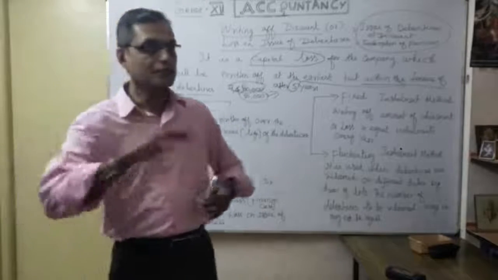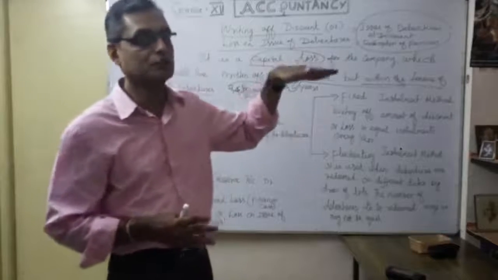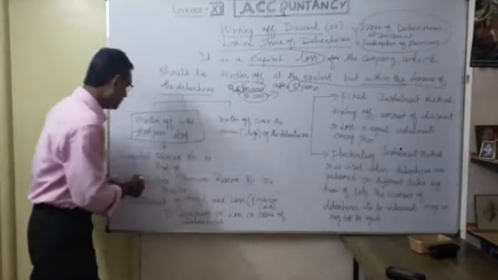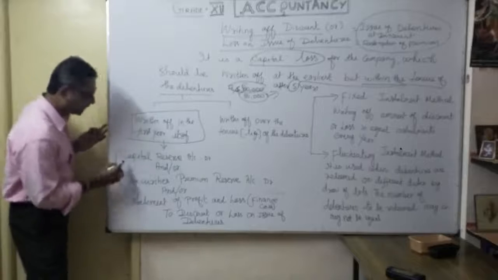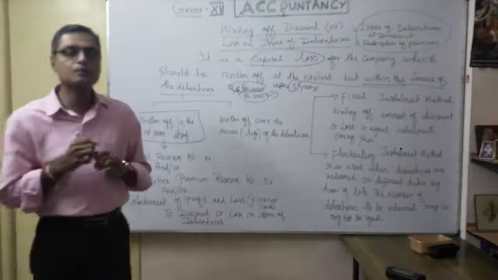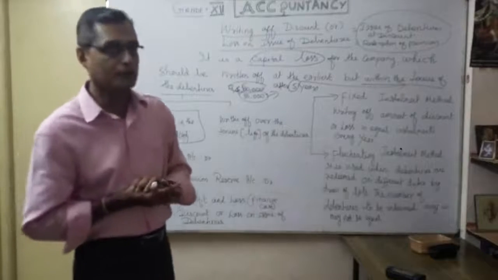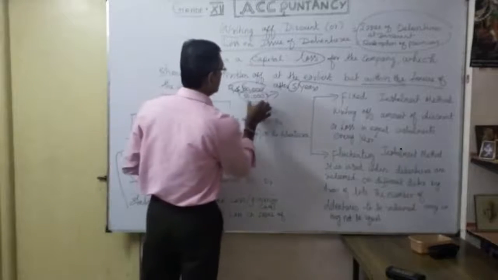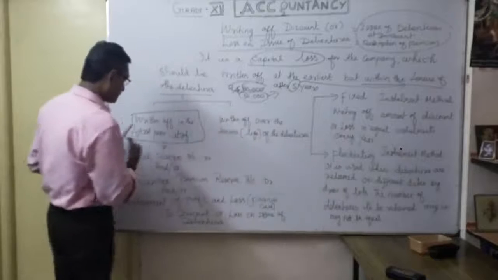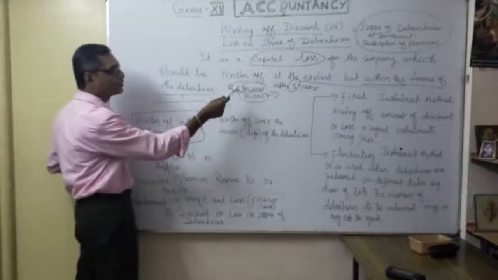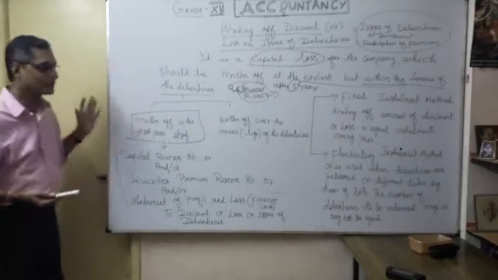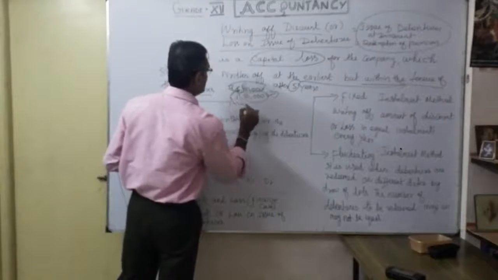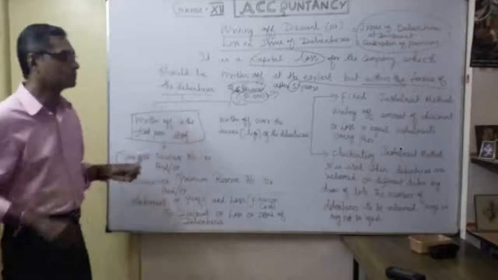Earlier you debited discount or loss on issue of debenture; now you credit to compensate, using any of the three. If 50,000 is available in capital reserve, we will take only capital reserve. Or suppose the total discount is 1,50,000.